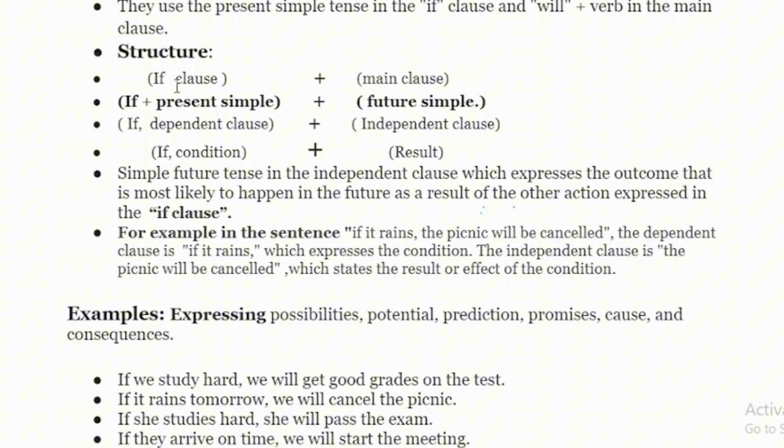In the second, you can see if is definitely the dependent clause, and the second one is the independent clause, so that is also pertinent to the general structure. And if is a conditional clause, and in the if clause we will put the condition over here, and in the result there will be a result.